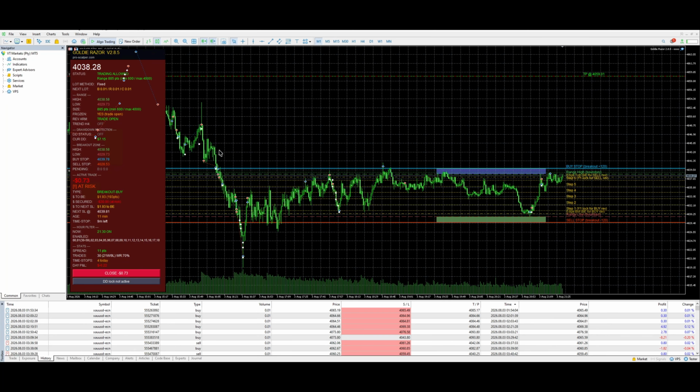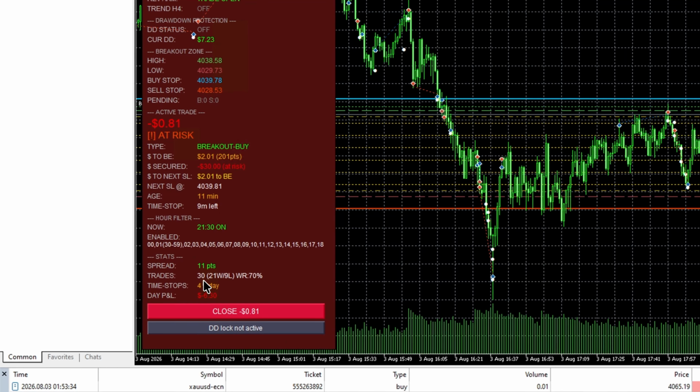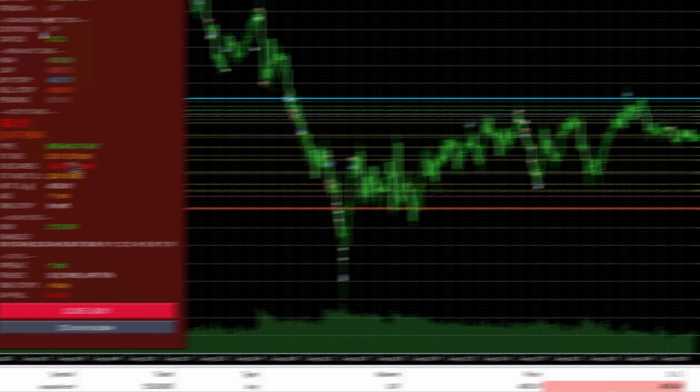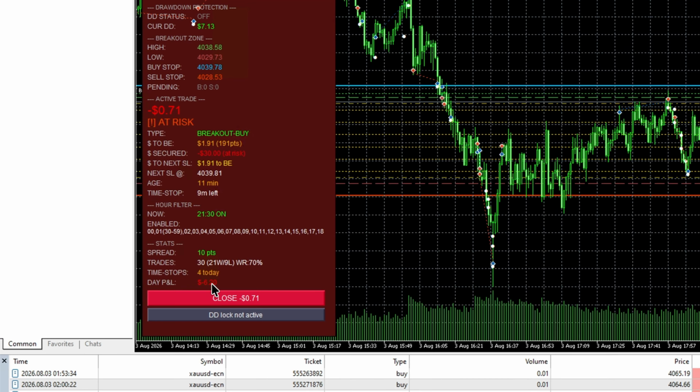Now let me show you also on Goldie Razor version 2.8.5. I have 30 trades. I have an active trade right now. Probably it will end up in profit, but as you can see here, I have also minus $6.